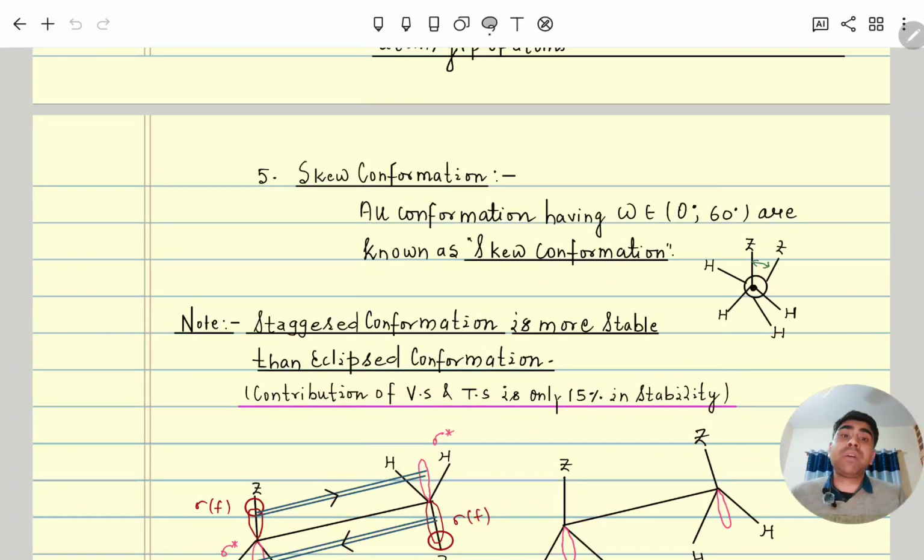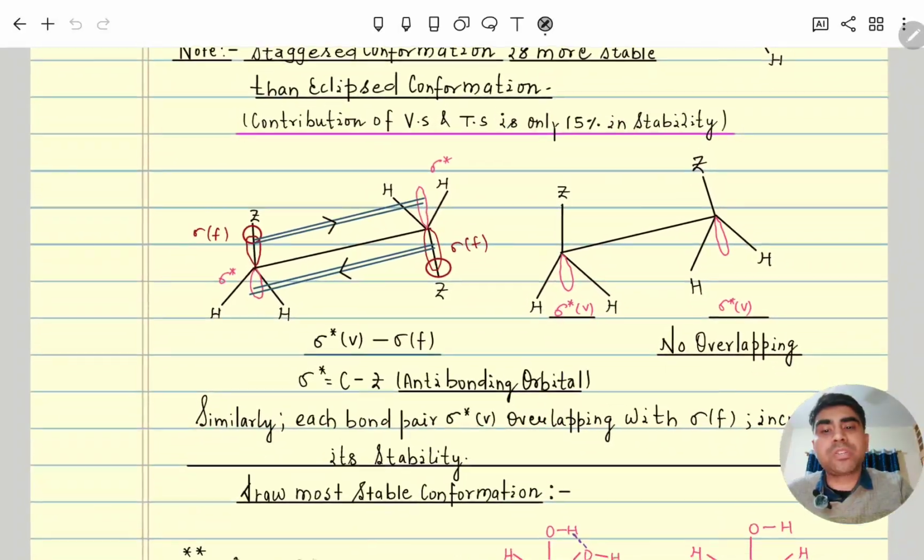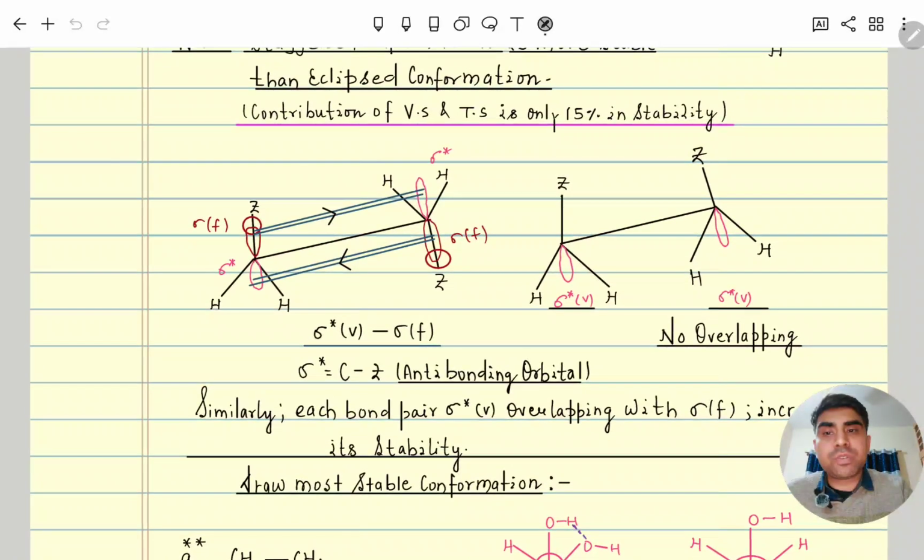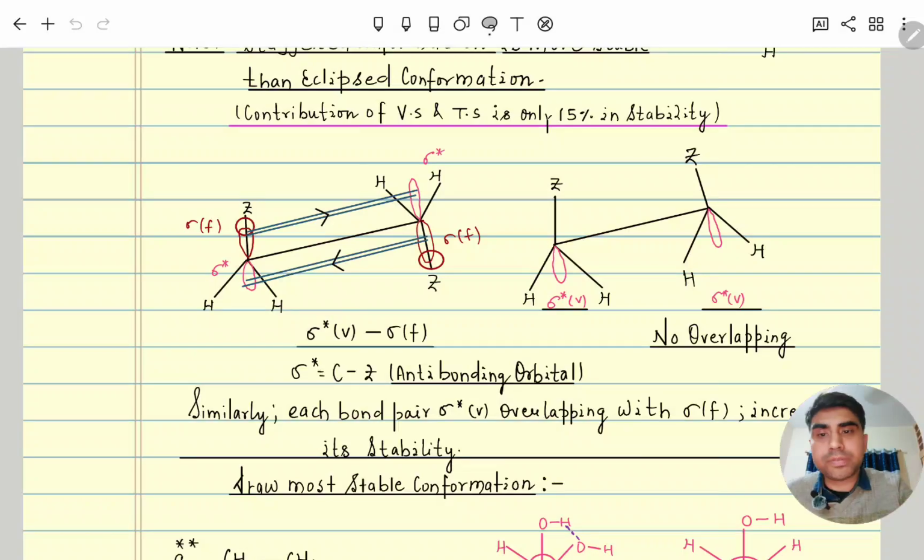So the remaining 85% is some other factor, due to which staggered is more stable than eclipsed. What is that reason? Here you can try to understand. Let's suppose this one is your staggered conformer. In a staggered conformer you can see Z is here and this Z is here, meaning it is anti.